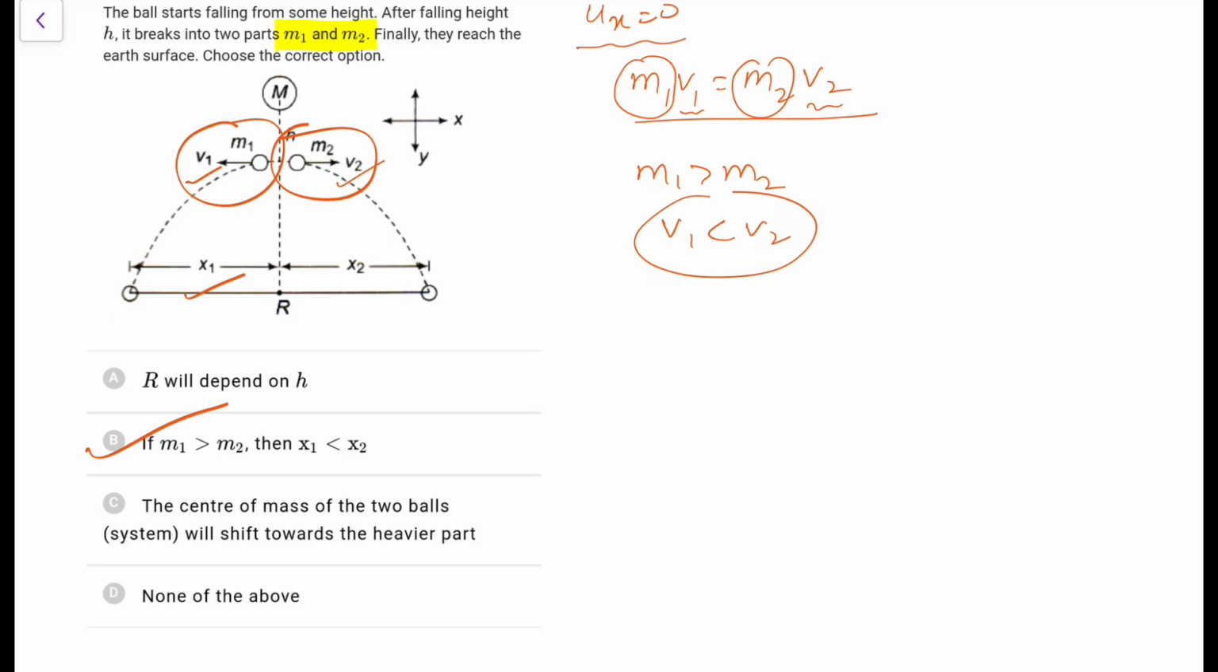The center of mass will shift towards the heavier part. No, none of the above. So option B seems to me the most appropriate one.